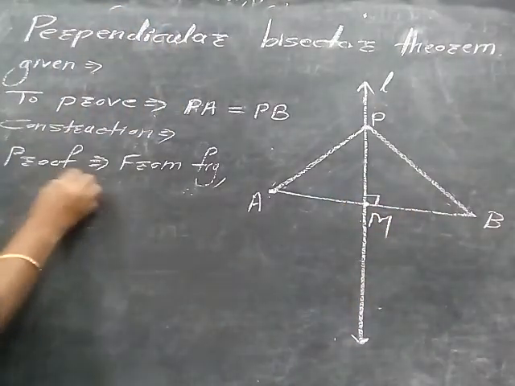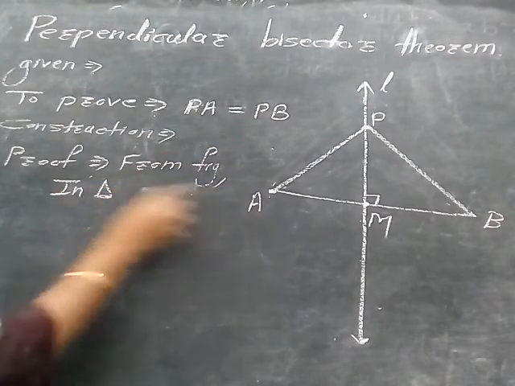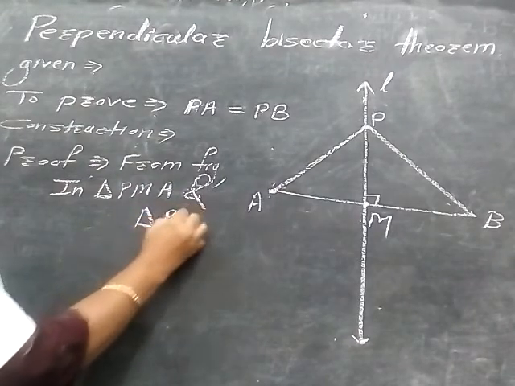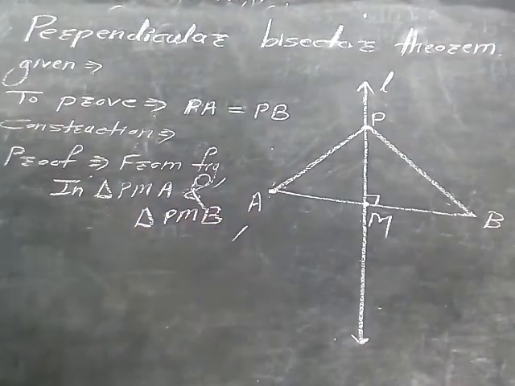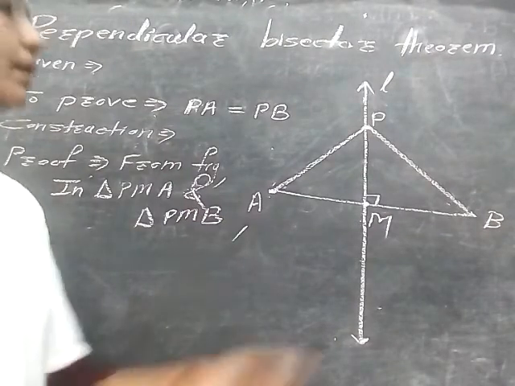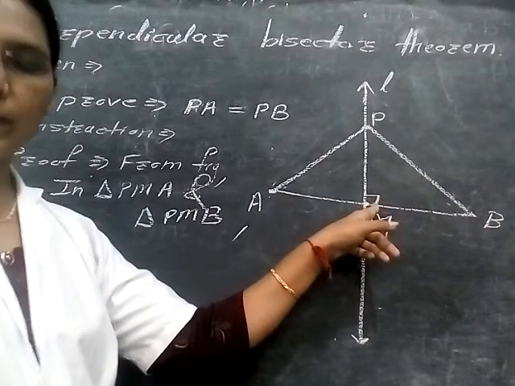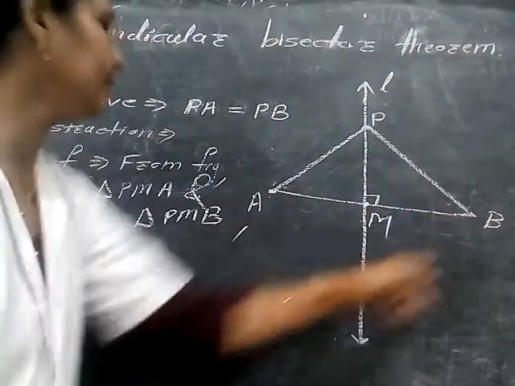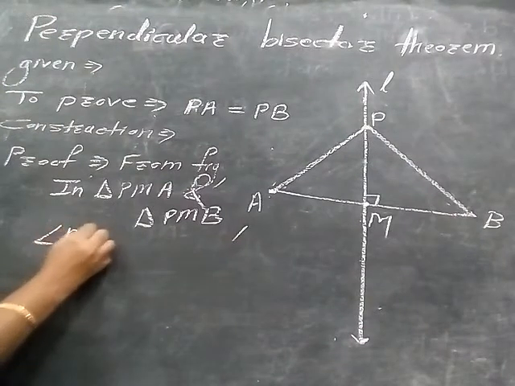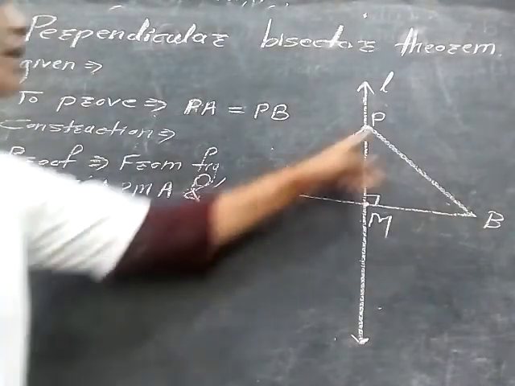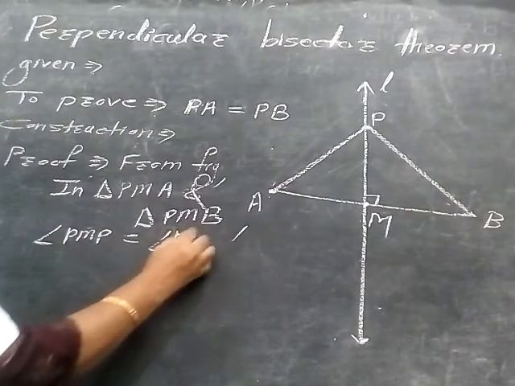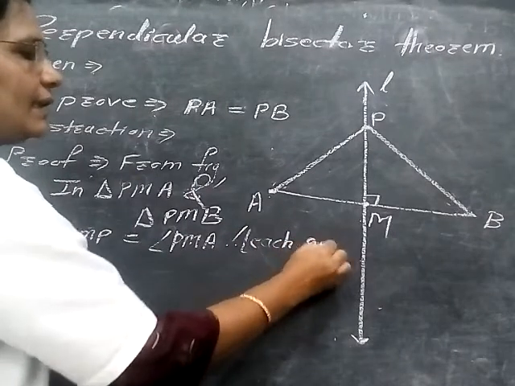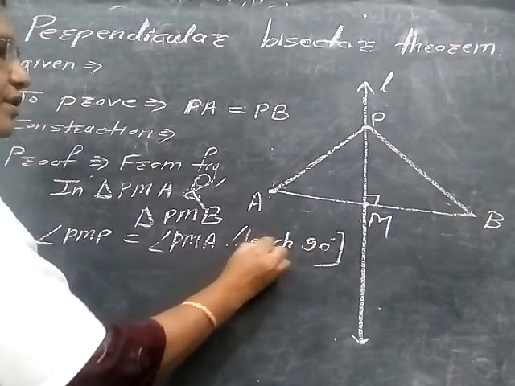Now in triangle PMA and triangle PMB, what is given here? Which thing is given here? Here M is perpendicular. So we can write angle PMB is equal to angle PMA because each angle is 90 degrees. So we write here each 90.